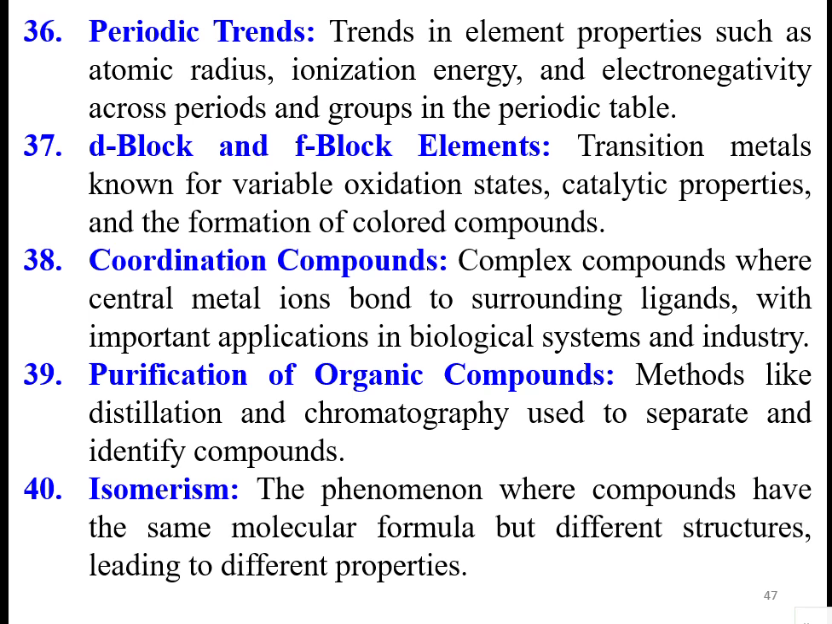The trends in element properties such as atomic radius, ionization energy, and electronegativity across periods and groups in the periodic table will change. D and f block elements are called transition metals, known for variable oxidation states, their catalytic properties, and the formation of colored compounds. The coordination compounds are complex compounds where central metal ions bond to surrounding ligands, with important applications in biological systems and industries.